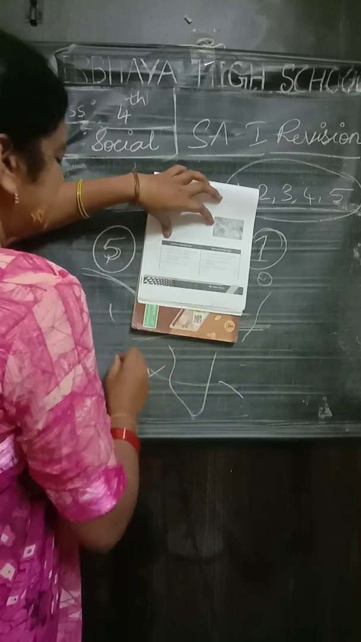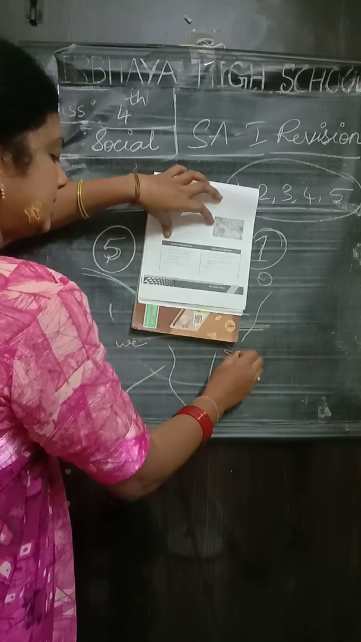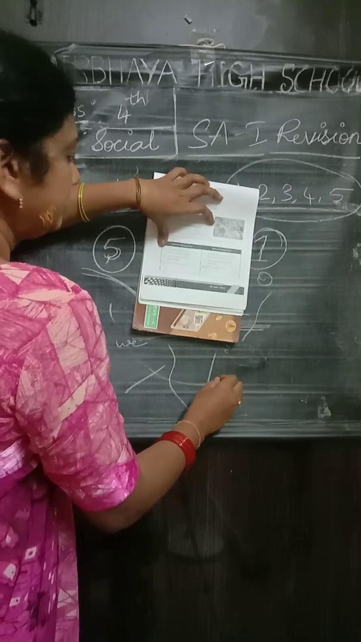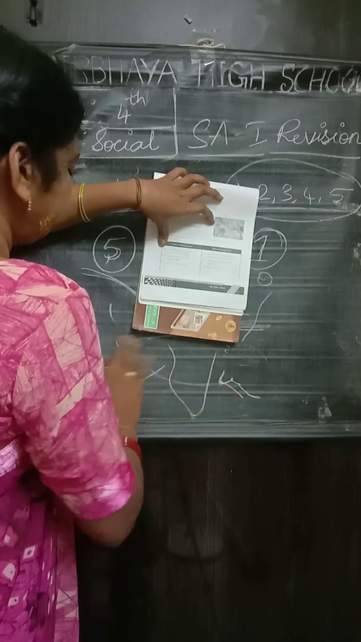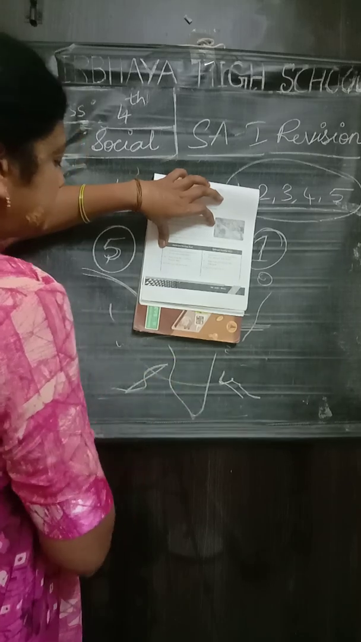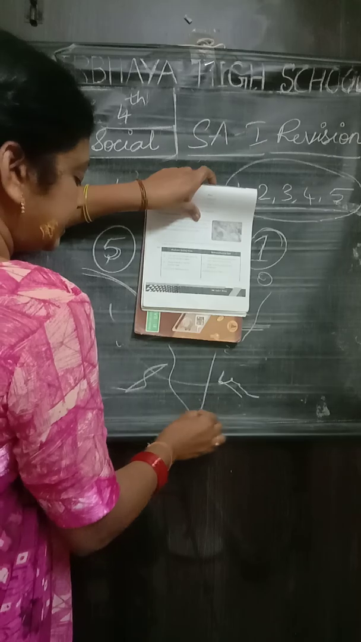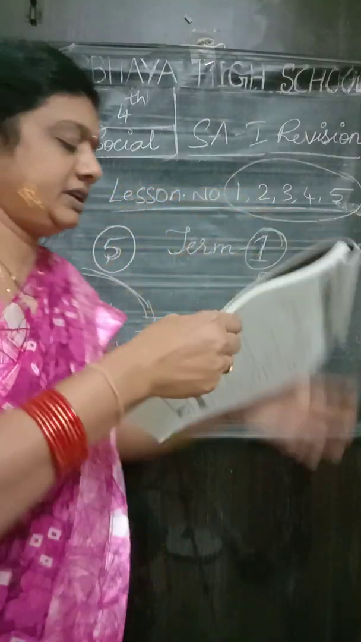These are the westward and this is the east. Here it flows into the Bay of Bengal and here the Arabian Sea. And this is the Indian Ocean. Okay, and the next one, children.